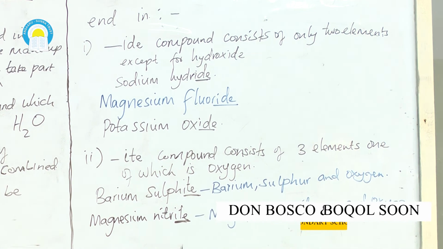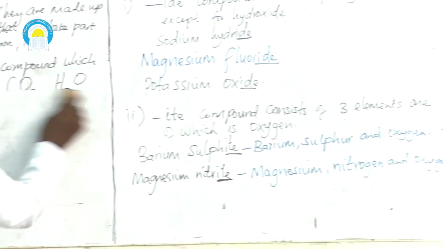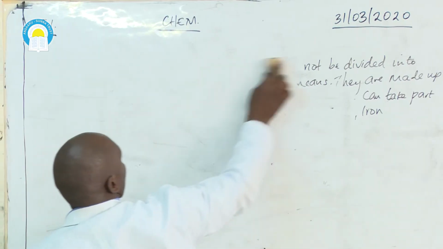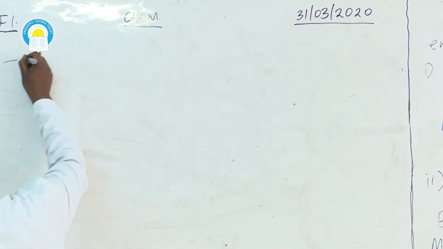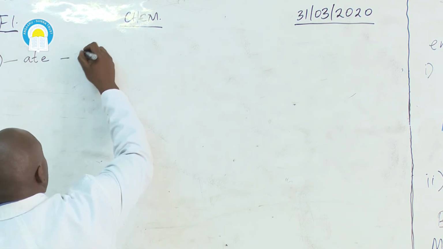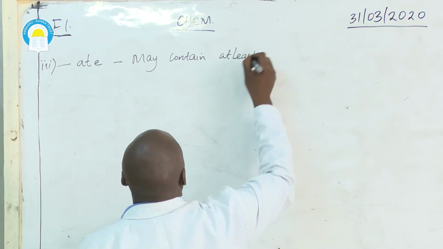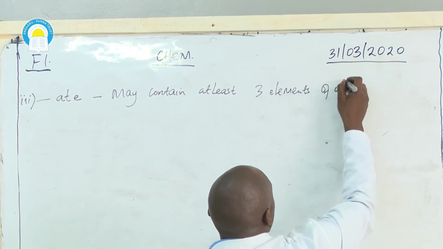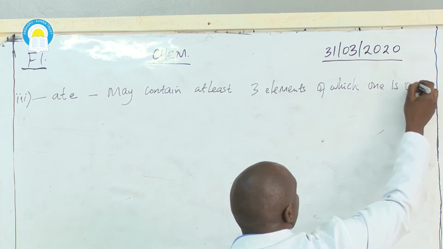Number three, if the name ends in ATE, then the compound may contain at least three elements, one of which must be oxygen.